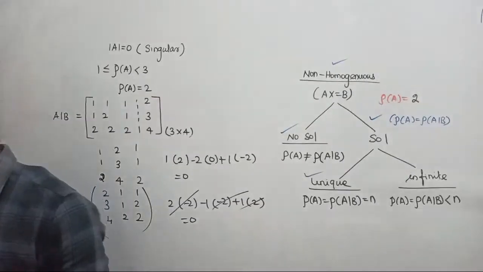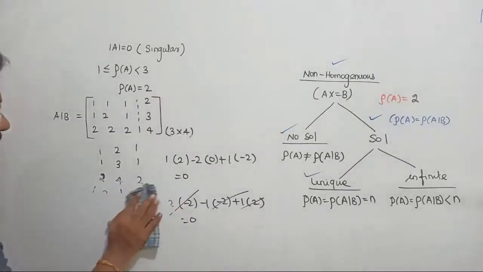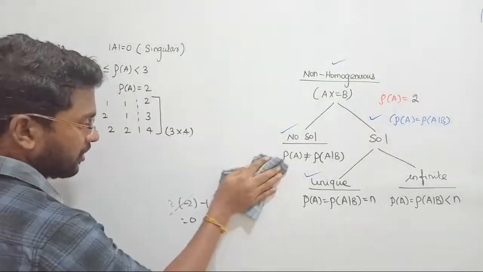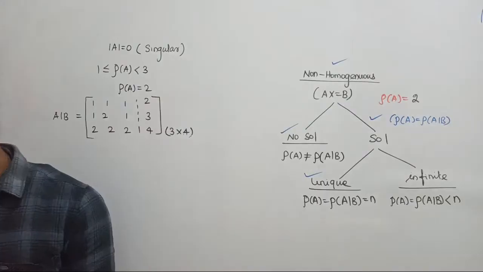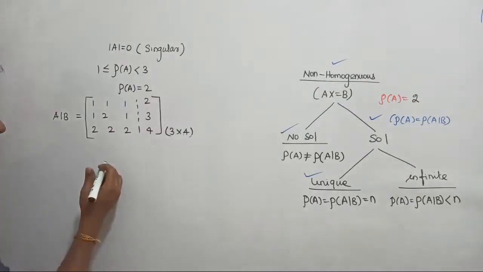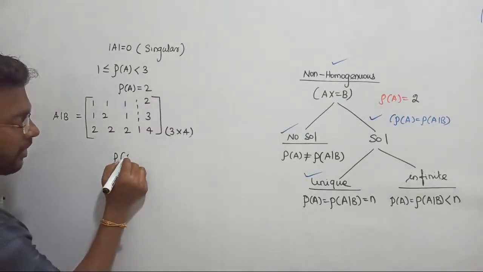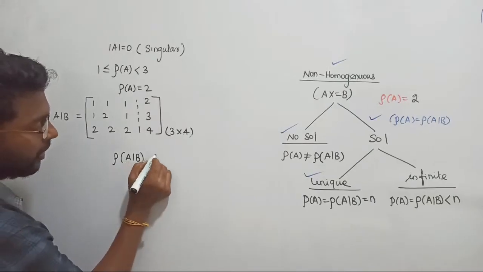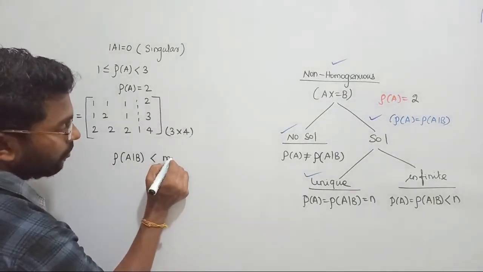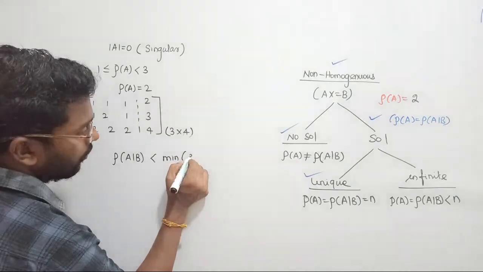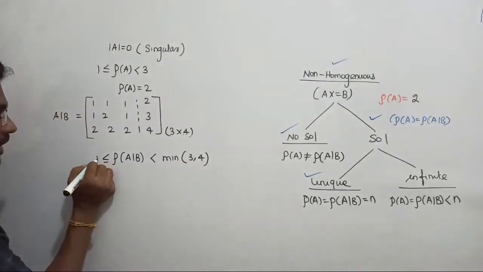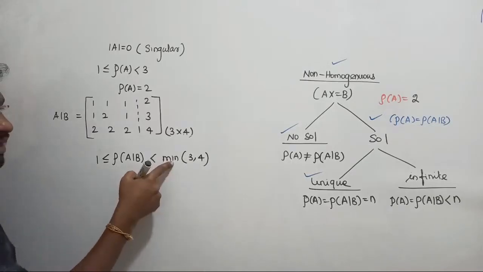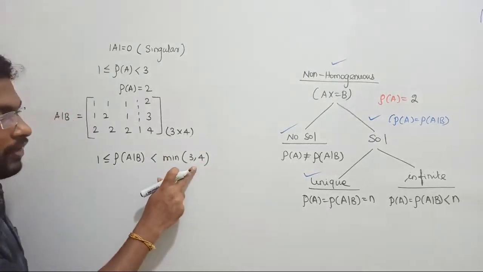So the conclusion is what? Let me rub this one. So the conclusion is, I took 4 possibilities. All these 4 possibilities, 3 cross 3 determinant are going to be equal to 0, such that the rank of this matrix, rank of A augmented B, should be reduced to less than the minimum value of the number of rows comma 4, right, 3 comma 4, and it has to be at least greater than 1, such that the minimum value of 3 comma 4 is 3, right?